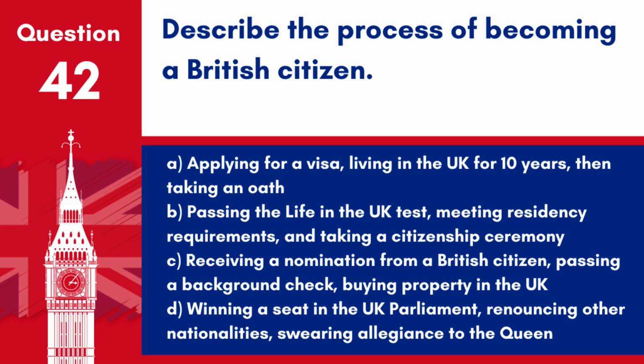Question 42. Describe the process of becoming a British citizen. A. Applying for a visa, living in the UK for 10 years, then taking an oath. B. Passing the Life in the UK test, meeting residency requirements, and taking a citizenship ceremony. C. Receiving a nomination from a British citizen, passing a background check, buying property in the UK. D. Winning a seat in the UK Parliament, renouncing other nationalities, swearing allegiance to the Queen.